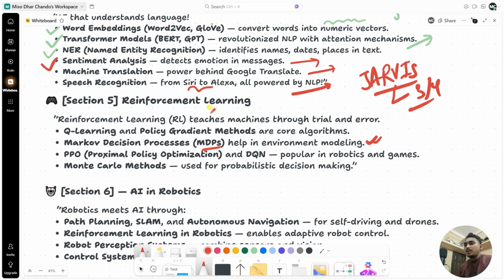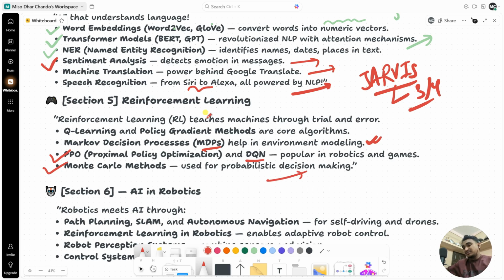Okay. Now PPO, proximal policy optimization, is the important one, and DQN, deep Q network. I don't know how it's pronounced. They are popular in robotics and games. And the Monte Carlo method is used for probabilistic decision making in reinforcement learning.